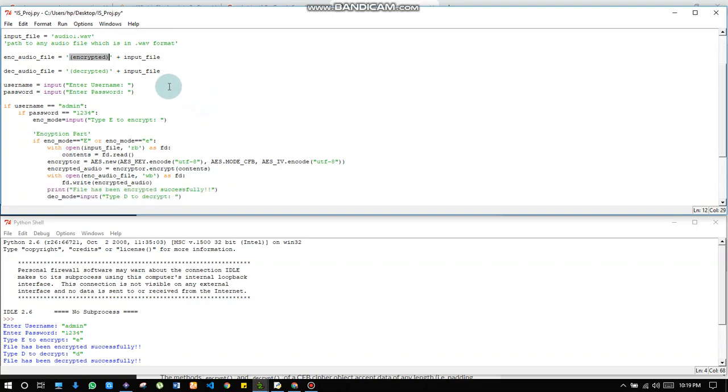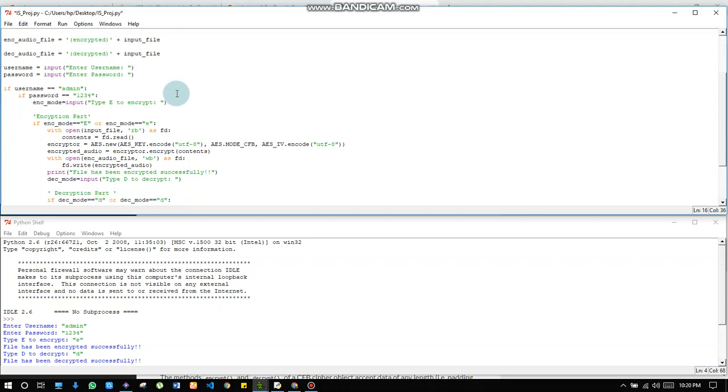And as we have mentioned in our project, we will use the login system so that we might make it a little bit secure. So for that, the program will be asking for the username when we run it, and then the password. For now, I've only set the default username as admin and password as 1234. But in the future it can be changed, or a proper database can be connected to it, so that other people can also use it.